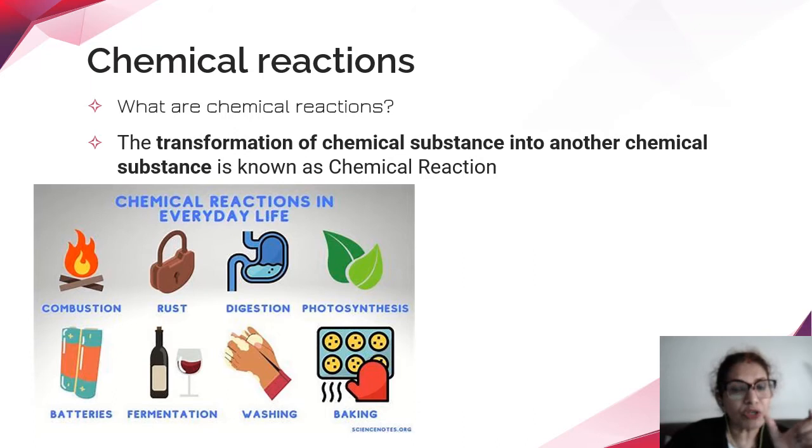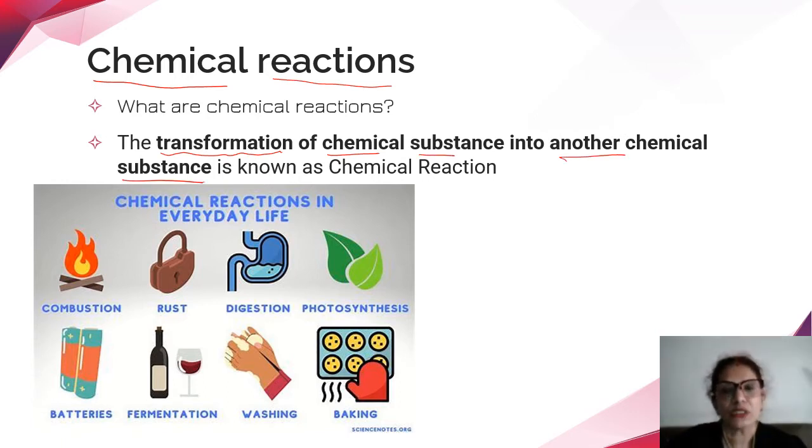Now let's come to the first part of the chapter, which is chemical reactions and equations. So what is a chemical reaction? A chemical reaction is the transformation of a chemical substance into a new chemical substance. So one substance is changing into a new substance. That is the transformation. Of course, it is a new chemical substance because it is not the old one we are talking about.